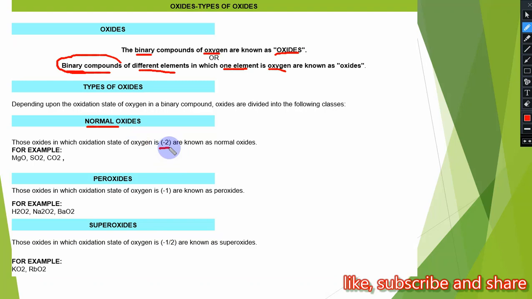Oxidation state is simply the charge present on an atom inside a compound. So those oxides in which the oxidation state of oxygen is -2 are called normal oxides.